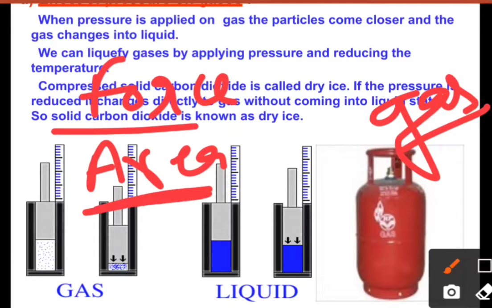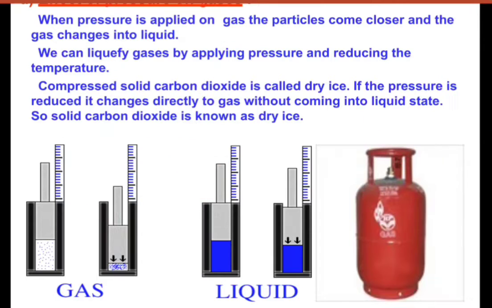A particular area, how much force we are applying, how much push or pulling we are doing, that will be described as the pressure. So gases will show this effect. So these could be changed into the liquid state. By reducing the temperature, firstly we lower their kinetic energy, and then we apply the force, then they will convert into the liquid state.